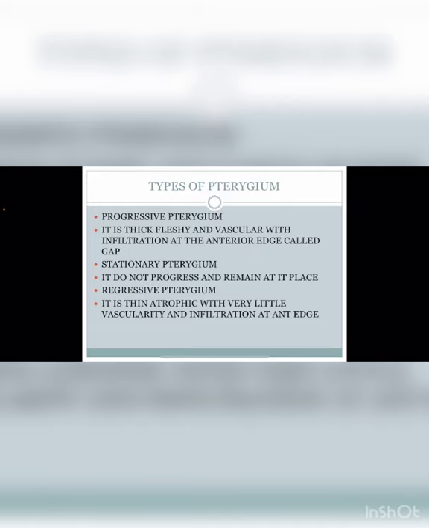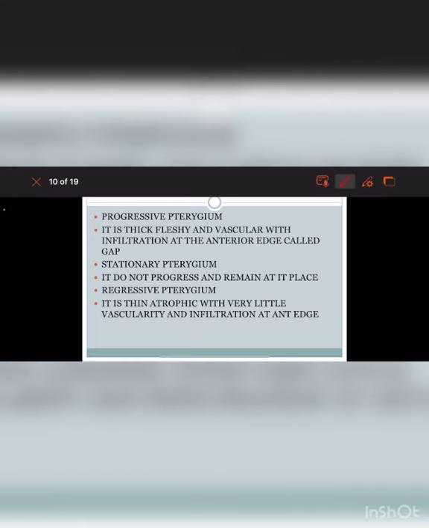After that, there are the types of pterygium. There are three types of pterygium. One is the progressive pterygium. Progressive pterygium means that it is thick, fleshy and vascular, with infiltration at the anterior edge called the cap. So when we see it in the slit lamp, we see vascular infiltration. There is a very thick and highly vascular pterygium, so it is called a progressive pterygium.